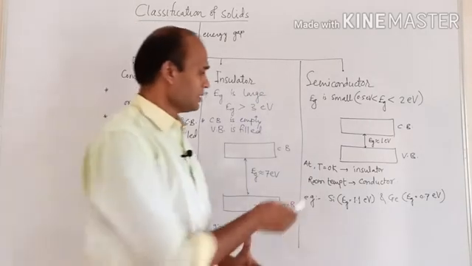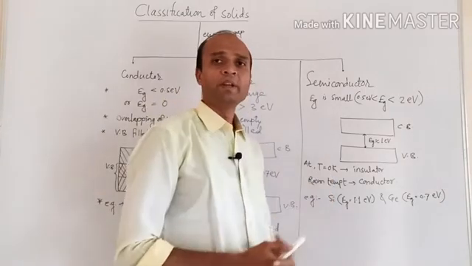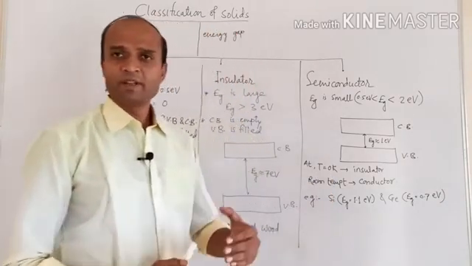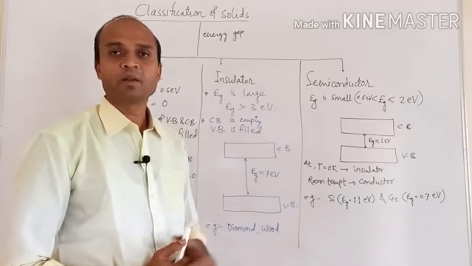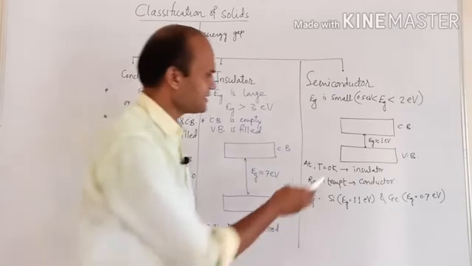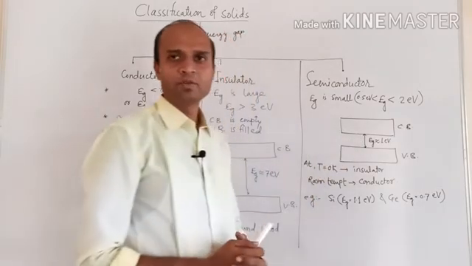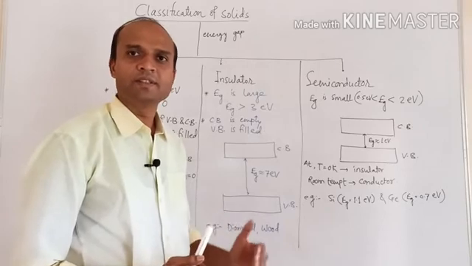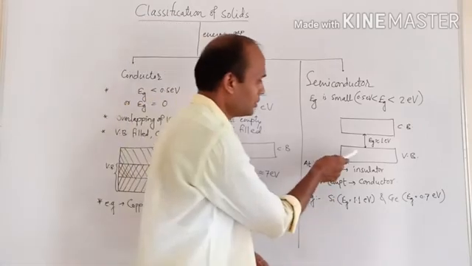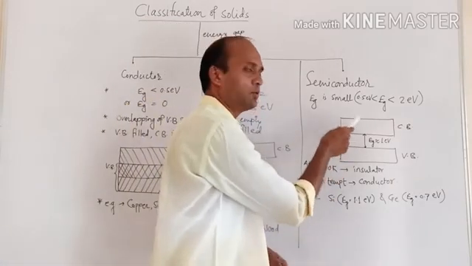Now, what will be the situation at room temperature? Now the temperature is increased to room temperature, so electrons will get thermal energy, and as the energy gap is small compared to the insulator, this thermal energy is sufficient for electrons to make a transition from the valence band to the conduction band.